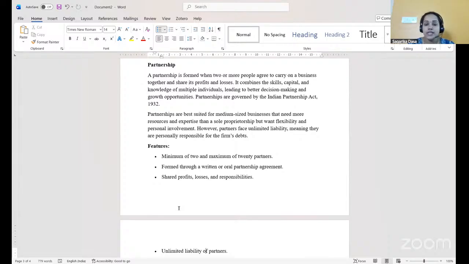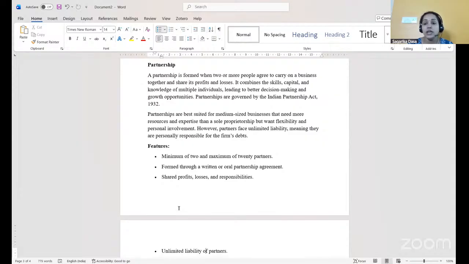It combines the skill, capital, and knowledge of multiple individuals. Here we are talking about partners who are joining the business. These people's skills will be combined, and whatever capital they bring will also be combined into the business. Hence, it is a form of business organization where more than one person will be there, and the decision